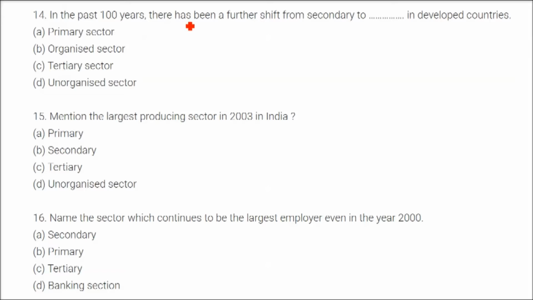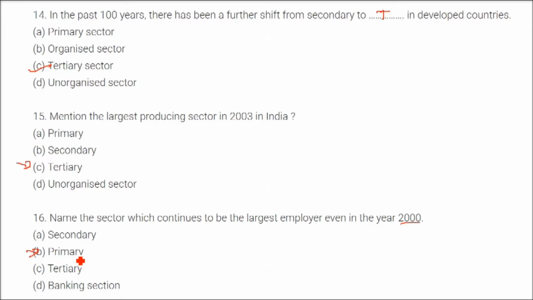In the past 100 years, there has been a further shift from secondary to tertiary in developed countries. So the answer here is the tertiary sector. Mention the largest producing sector in 2003 in India. The answer is tertiary. Name the sector which continues to be the largest employer even in the year 2000. So the answer is the primary sector.